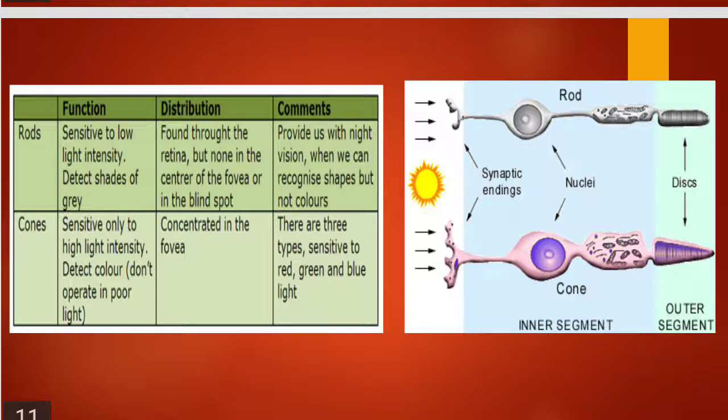Cones are sensitive to high light intensity, detect colors, and don't operate in poor light. They are concentrated in the fovea, the area of the best vision. There are three types, sensitive to red, green, and blue light. Now if you see in this slide, rods and cones have nuclei and discs. Yes, the difference is between their shapes.